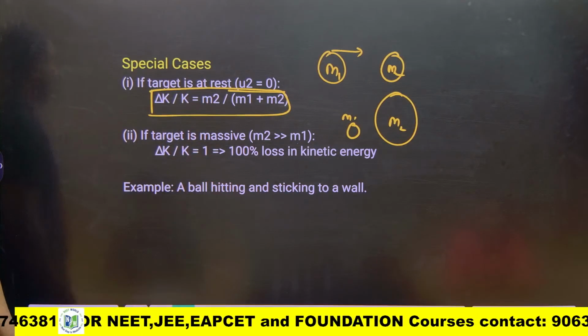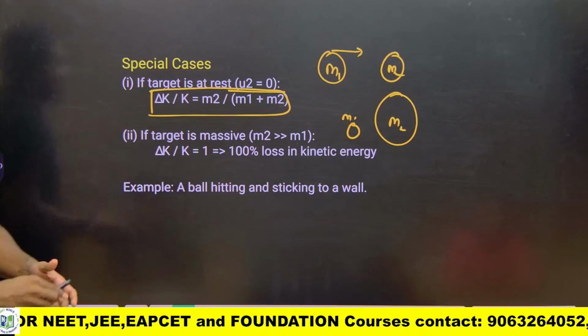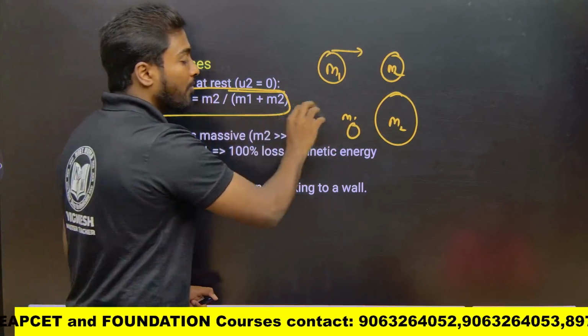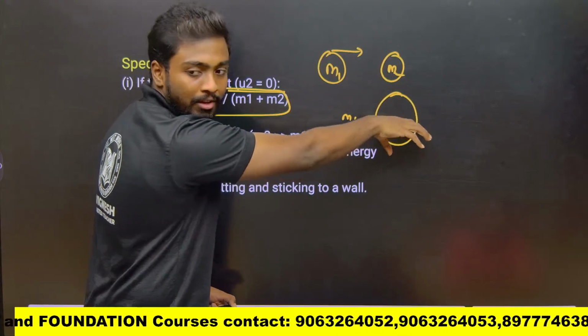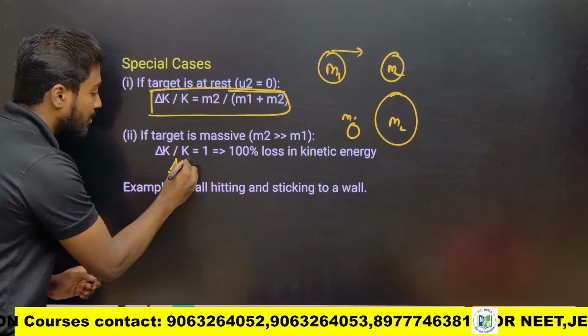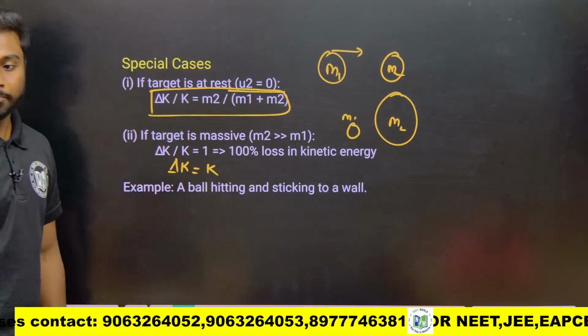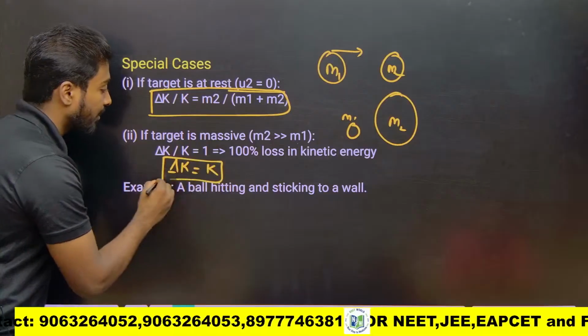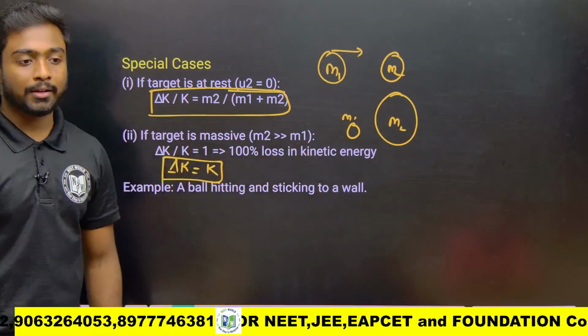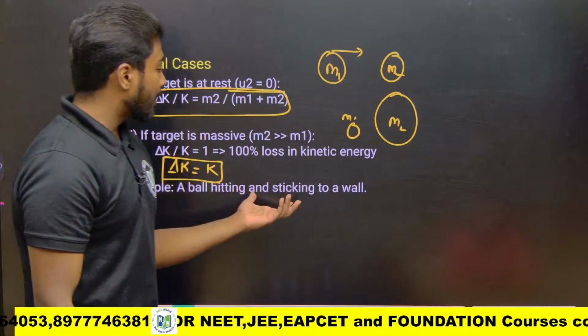So in this case, the change in kinetic energy by the initial kinetic energy will be equal to 1. Okay. Like what it means, I am throwing with some kinetic energy, obviously everything will be converted to the kinetic energy of the second body. That's what they are saying. So I can say that the ratio is 1. So 100% loss in kinetic energy. So example, a ball hitting and skidding on the wall.